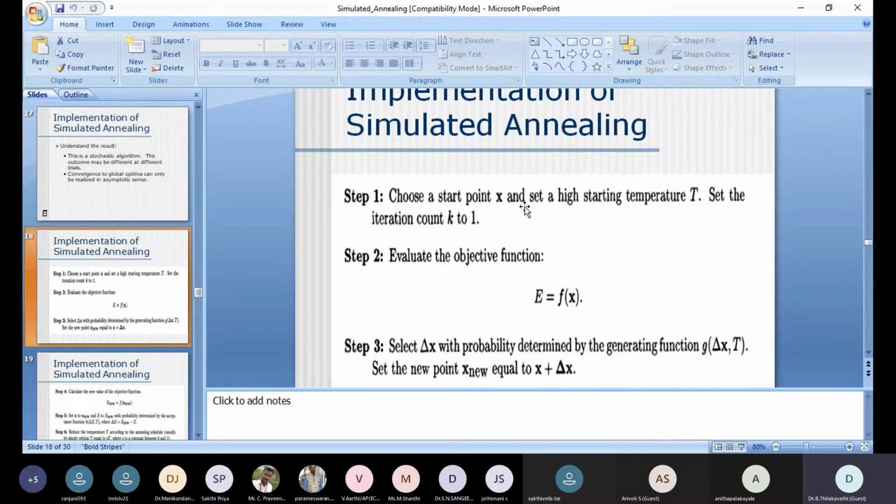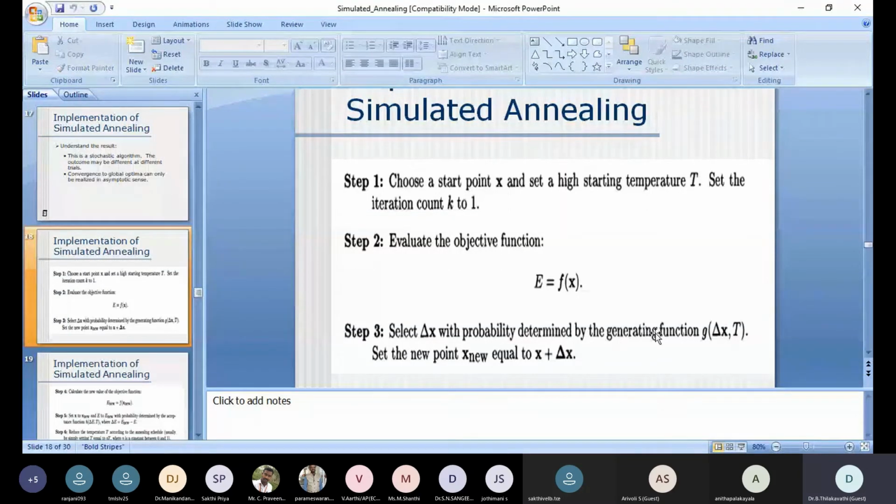Once we set all the initialization, we have to evaluate the objective function. As I already said, E is equal to f of x. So now I have calculated the objective function. Then next I have to move to the next neighboring point, so we have to select a new point. I do the generating process with the help of the generating function del x comma T. This del x is obtained from x new minus x.